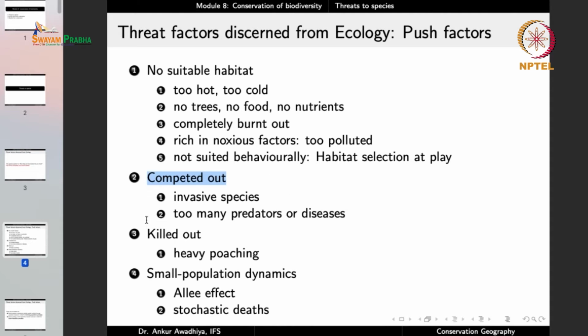We have a large number of invasive species. So we have looked at Lantana camara, a species that was brought to India for horticultural purposes, but that has now spread to our forests. Now this is a species that makes toxins, it stores toxins in its body, and so a large number of animals are unable to feed on this species. But at the same time, it produces a very large number of seeds, and the seeds are very hardy. So the seeds are going to remain in the forest to give rise to more and more lantana plants.